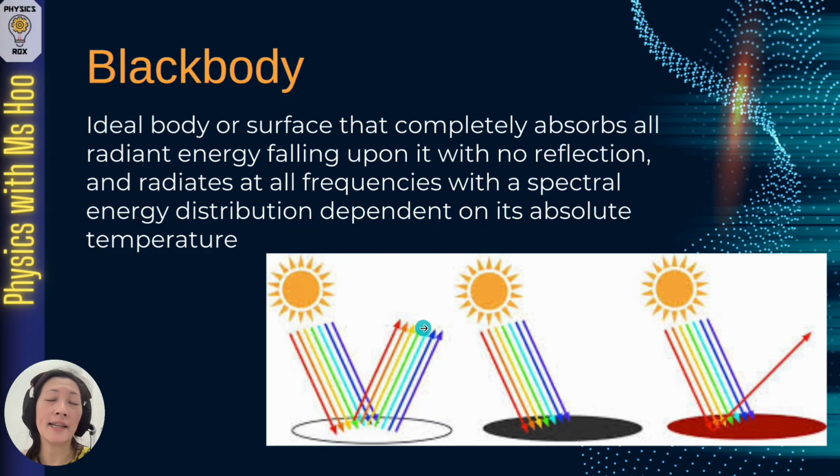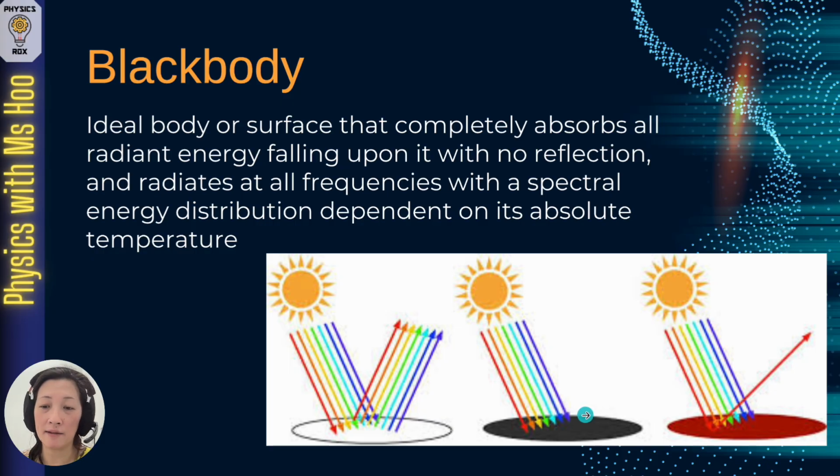Black, on the other hand, is the absence of all color. So if white light made up of all the rainbow of colors falls upon a black object, the black object will end up absorbing all the colors and reflecting none of it. That's why we see the object as black.